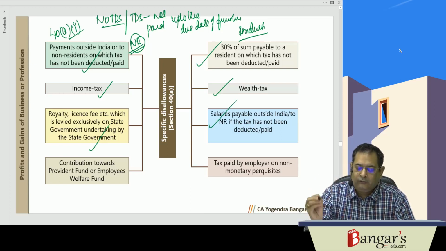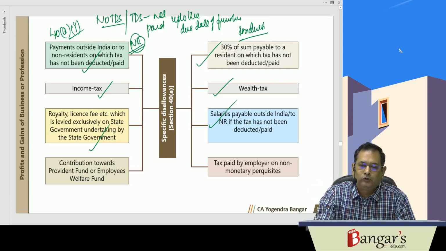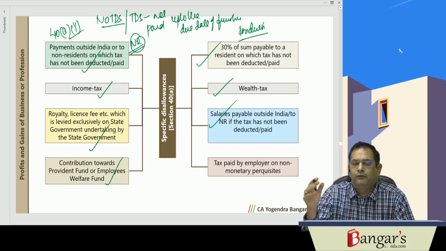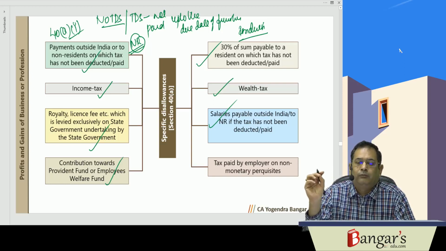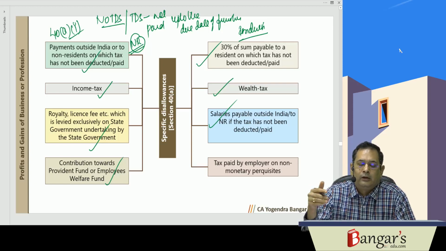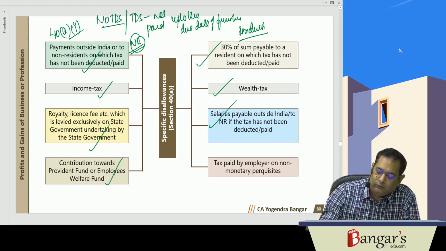Then salaries payable outside India, on which tax has not been deducted or paid. Salary paid outside India to a non-resident, on which tax has not been deducted or paid, then the sum will not be allowed as deduction. Then a contribution made towards the provident fund or other employees welfare fund will not be deductible until and unless the assessee has made effective arrangements that tax will be deducted at source if needed when payment is made out of such fund.